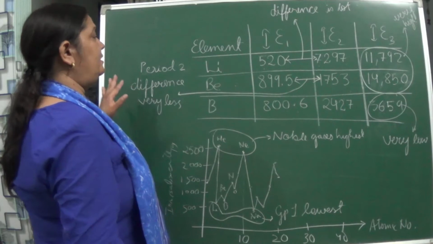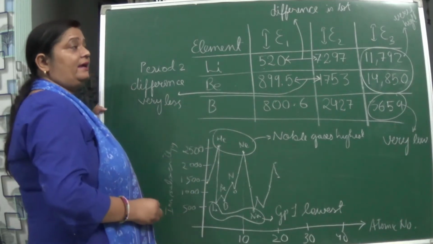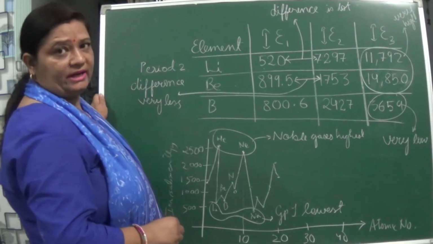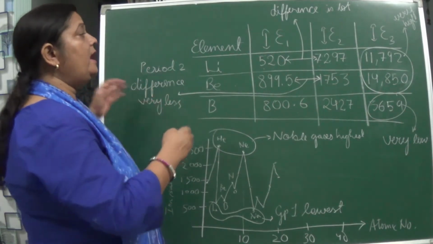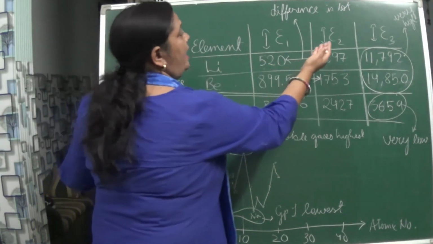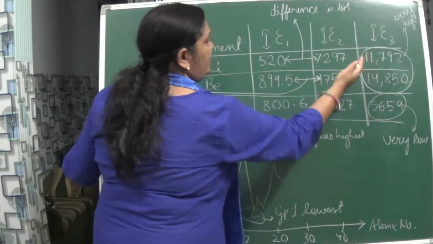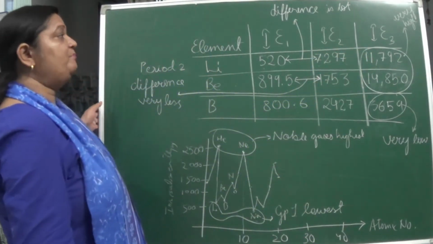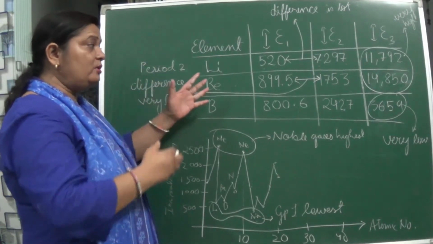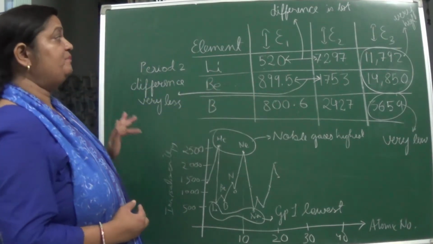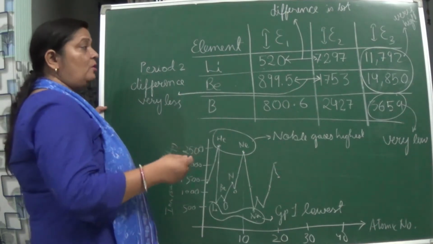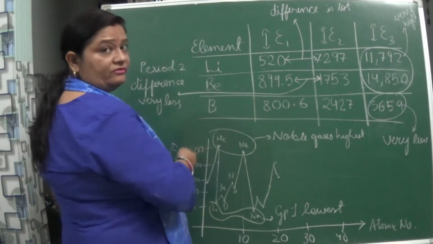Experimentally their successive ionization enthalpies were taken out: ionization enthalpy 1, ionization enthalpy 2 and ionization enthalpy 3. All the values which you are seeing over here have been taken out experimentally. So you can see over here there is a wide range of difference also.